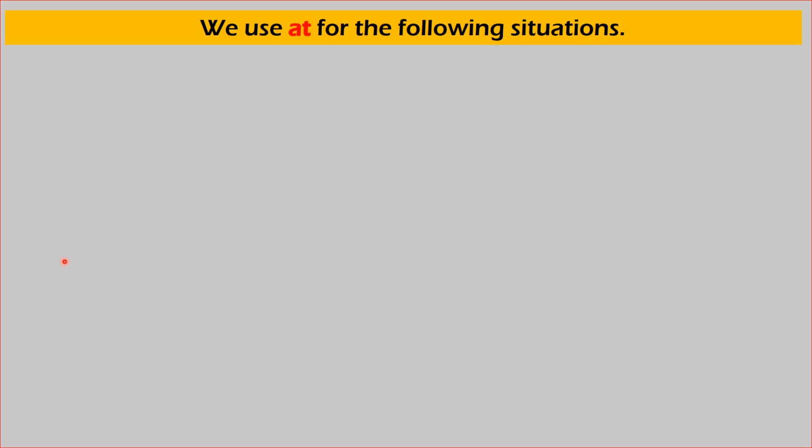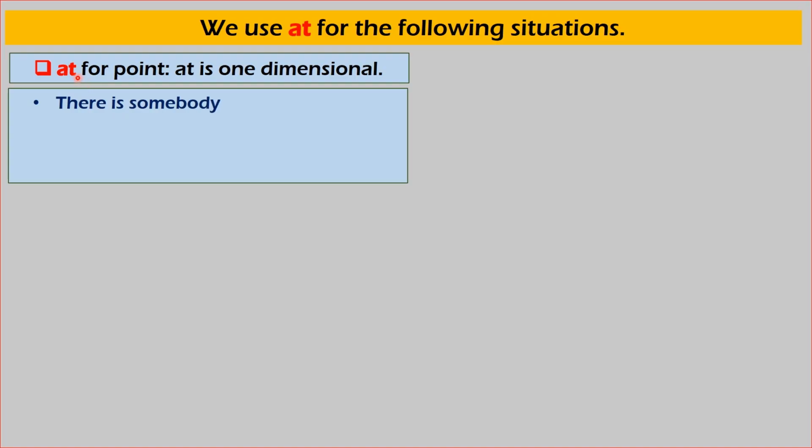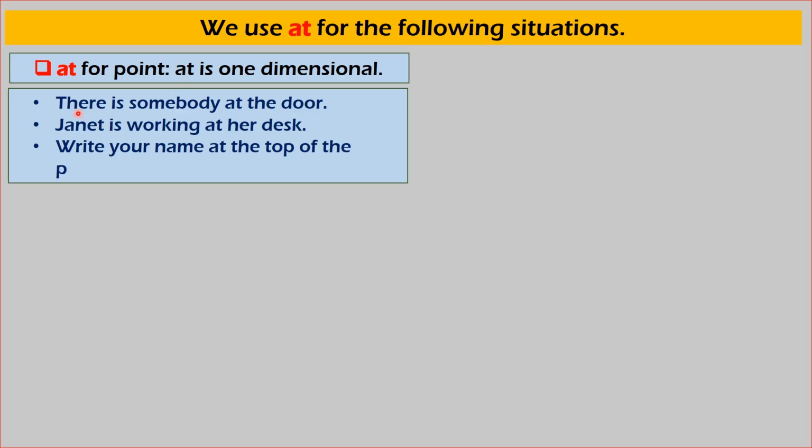Dear learners, in this chapter we are discussing the use of at in detail. Here are some situations and examples where we use at. Now look at the situations. At for point. At denotes the point. Look at the examples here.